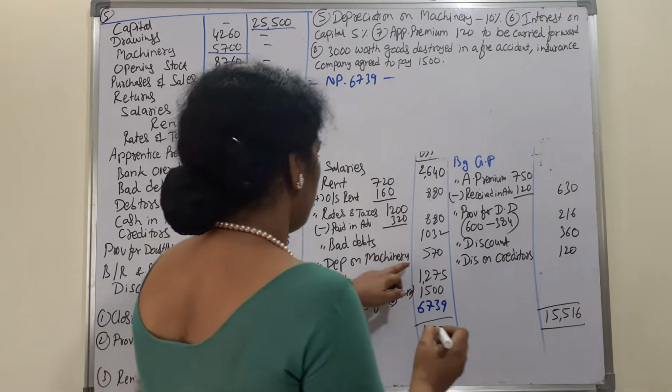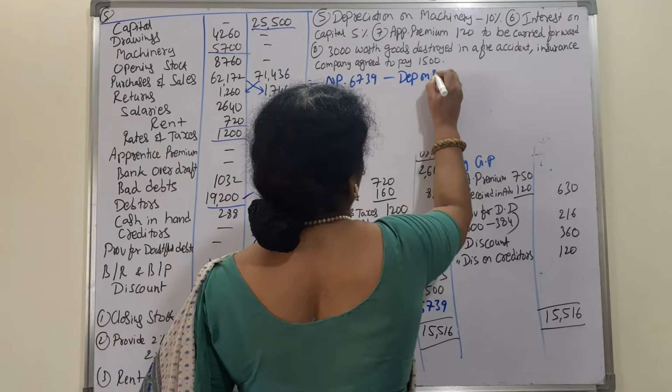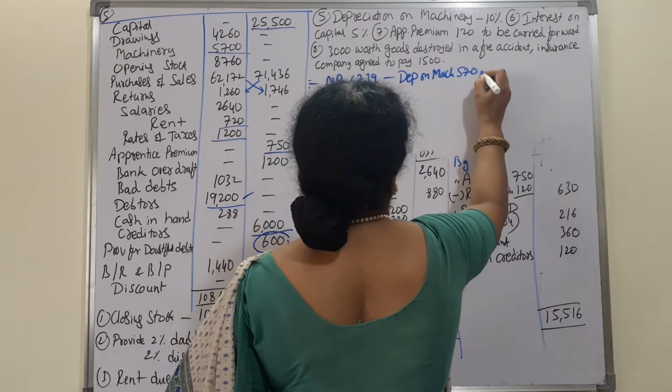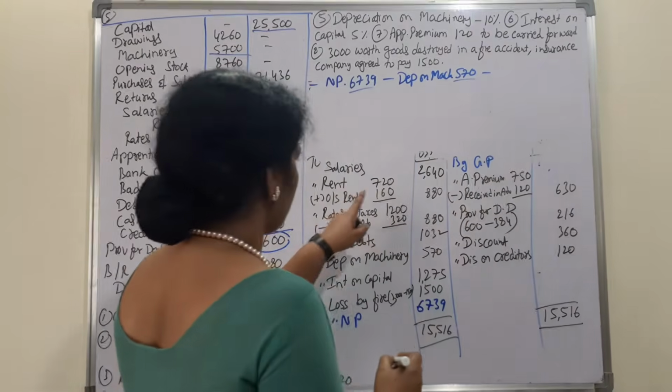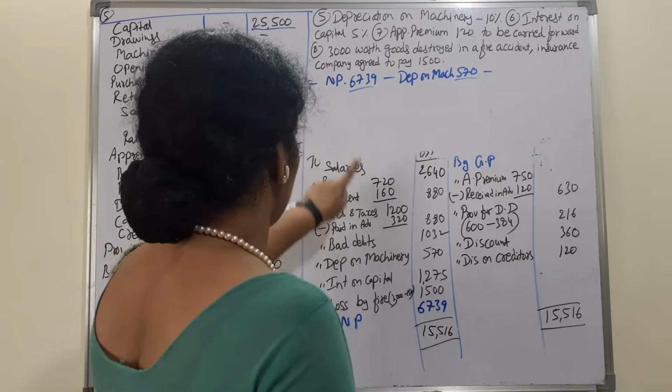Next, depreciation on machinery 570. Next, rent outstanding, anyway it is given. Rates and taxes also, that is given.